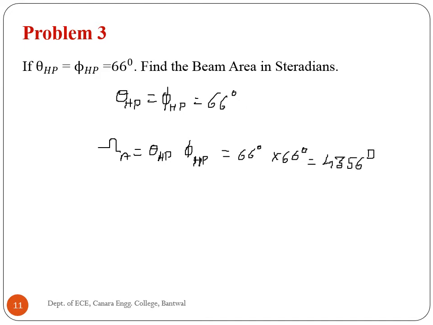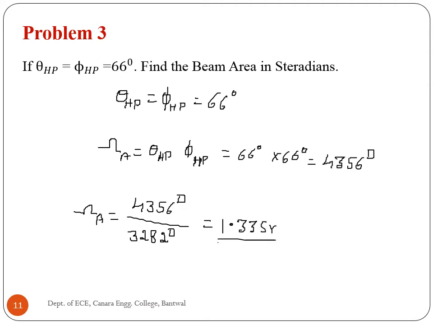We have to find out the beam area in steradians. That's why 4356 square degree is divided by 3282 square degree, which is equal to 1.33 steradian.